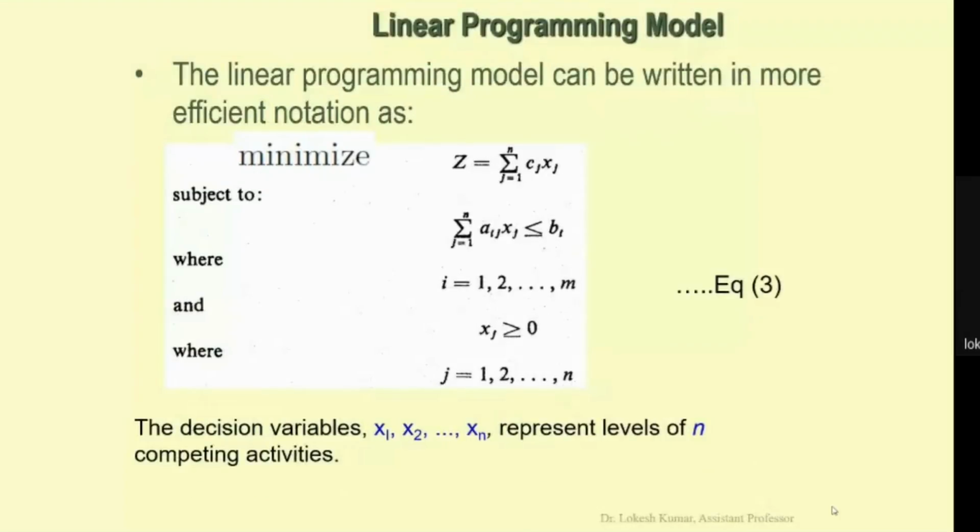So the standard problem can be shown here in a concise way.